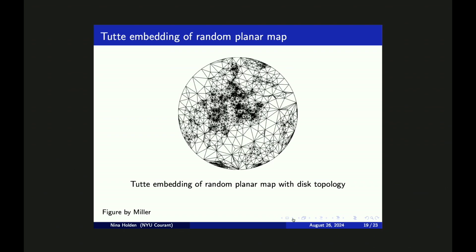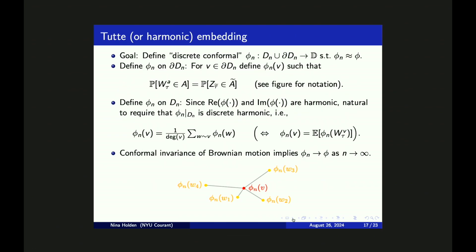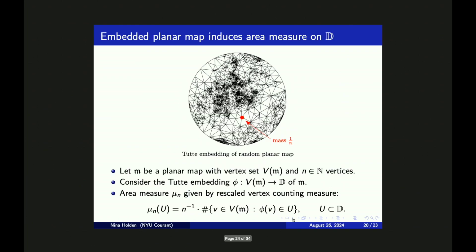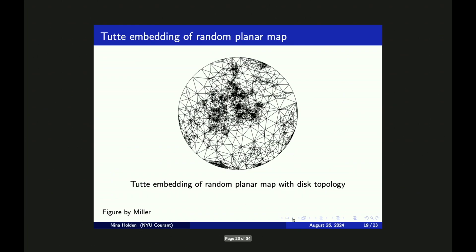First, we need to fix a bulk vertex A and a boundary vertex B, which are sent to 0 and 1. Then all the boundary vertices are embedded, so they satisfy this formula. And then all the bulk vertices are embedded, so they satisfy this formula. The resulting embedding for some random planar map is shown here in this figure. It's not difficult to see from the definition that the Tutte embedding is well defined, so it exists and is unique, once these two fixed vertices, A and B, have been chosen.